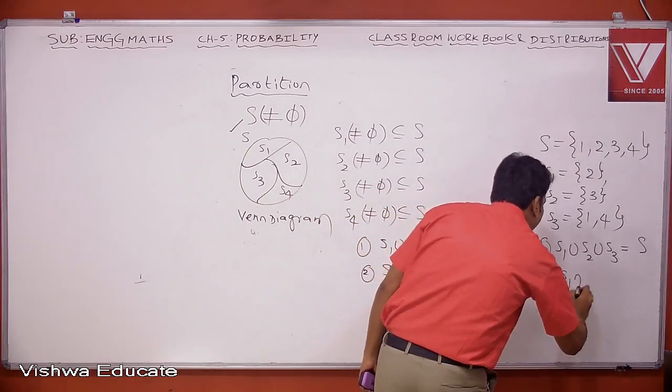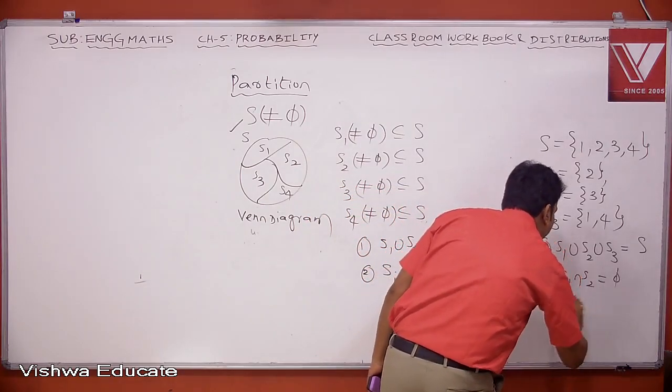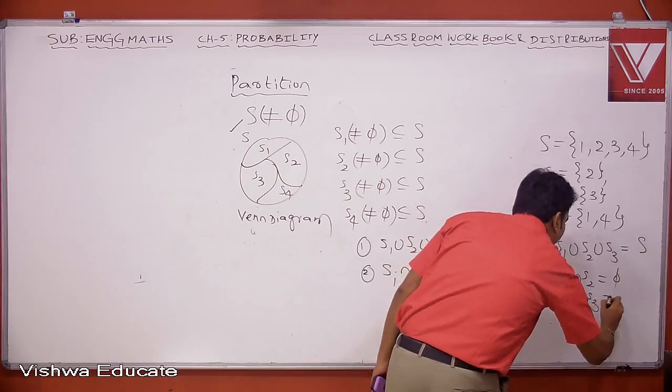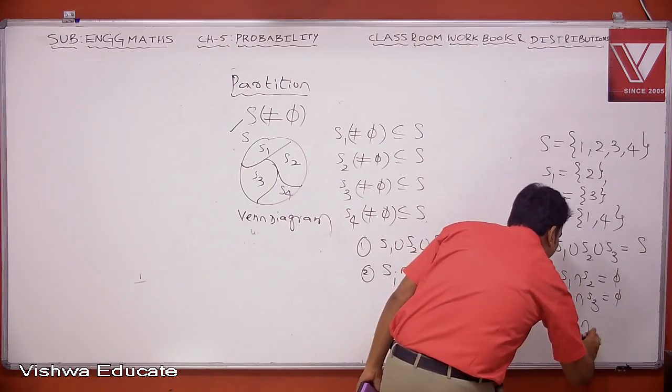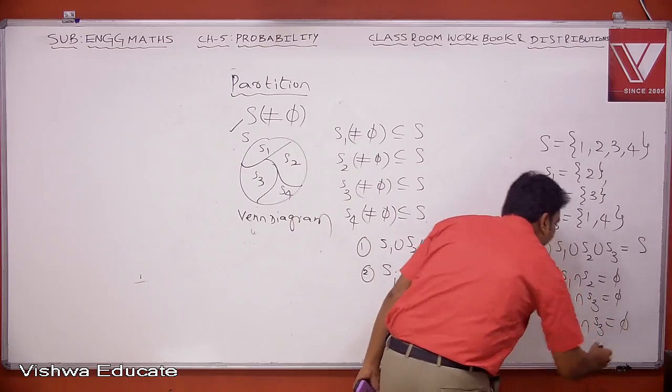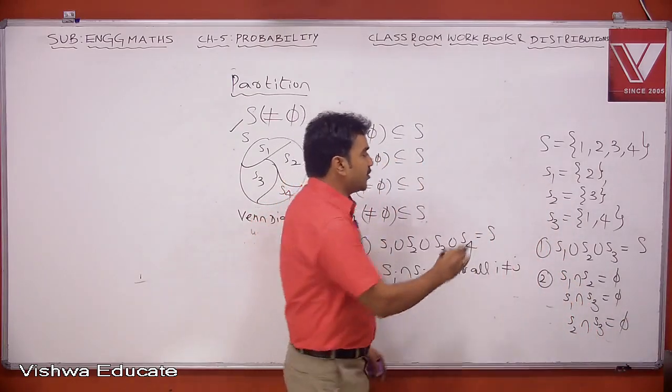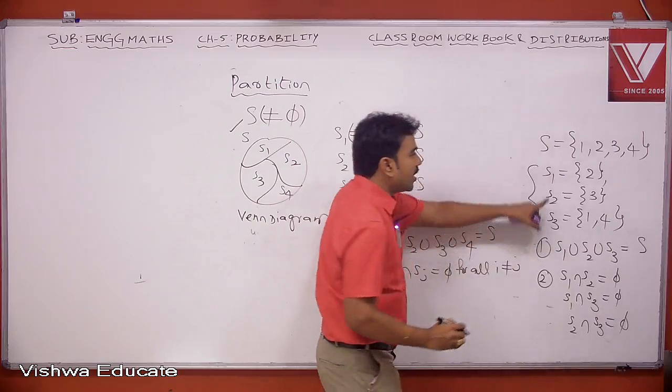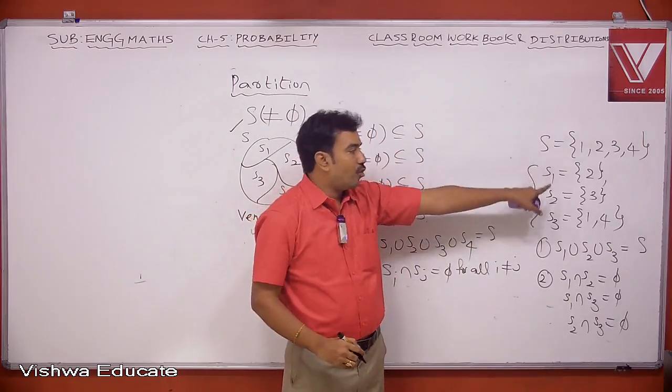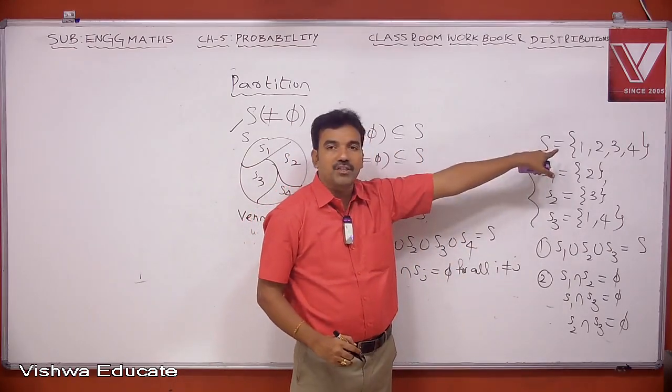Here S1 intersection S2 is empty, S1 intersection S3 is empty, S2 intersection S3 is empty. Therefore, these 3 sets are non-empty subsets of S, and all 3 subsets form a partition of S.